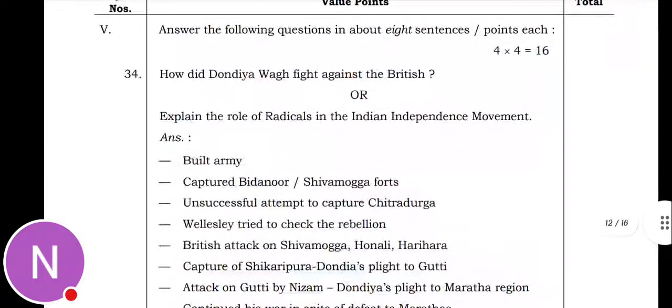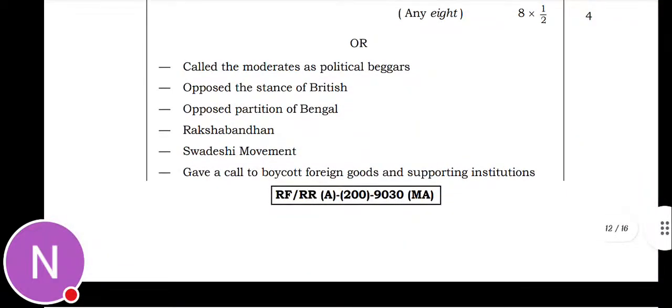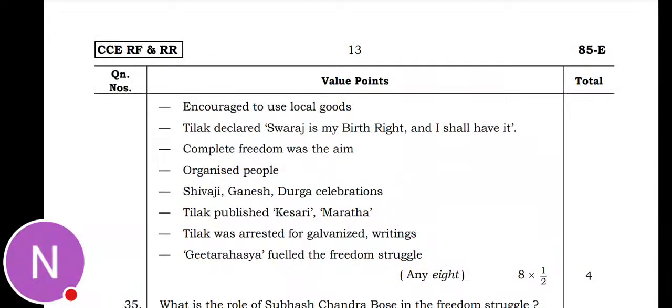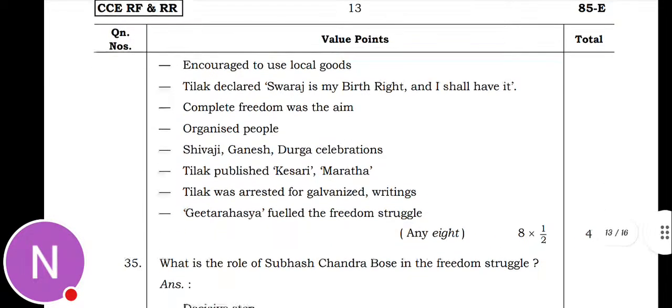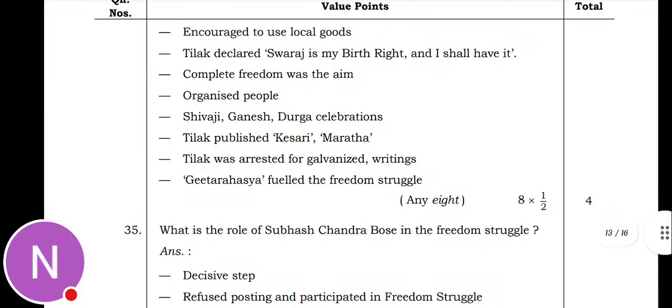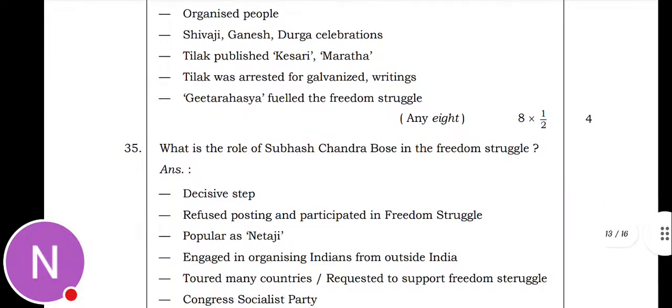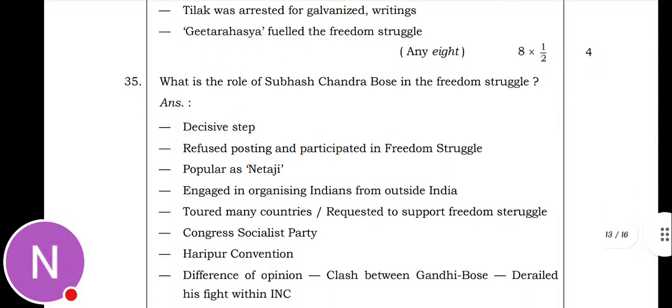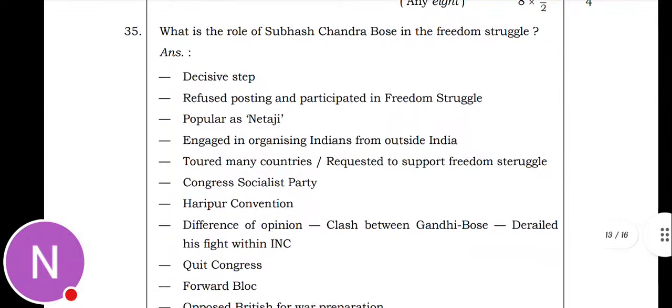Or they have asked the role of radicals in Indian independence. They called the moderates political beggars, opposed the stance of the British, opposed the partition of Bengal, Raksha Bandhan, Swadeshi movement, and encouragement of use of local goods. Tilak declared, Swaraj is my birthright and I shall have it. Complete freedom was the aim. Organized people. These are the things you have to write. 8 points you have to write, each point half a mark, you will get 4 marks.